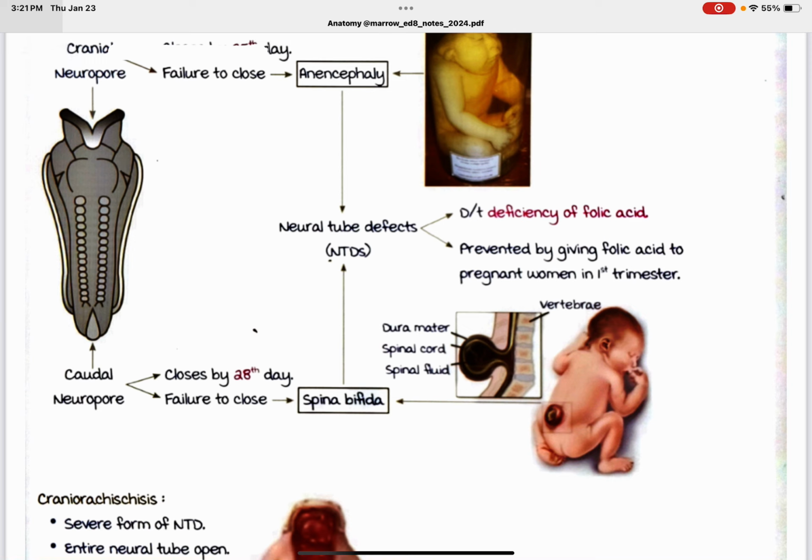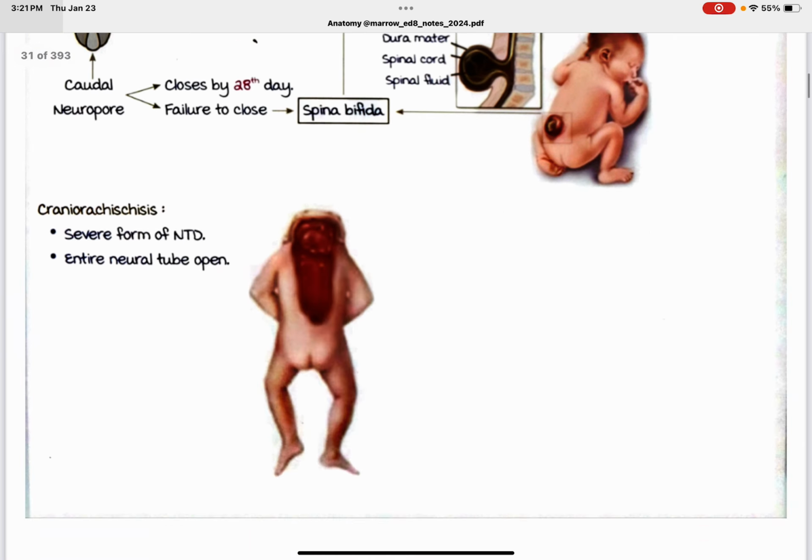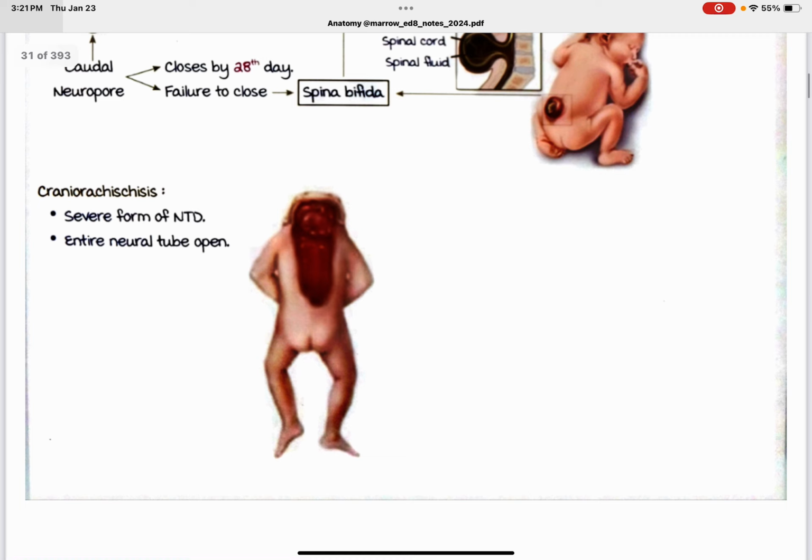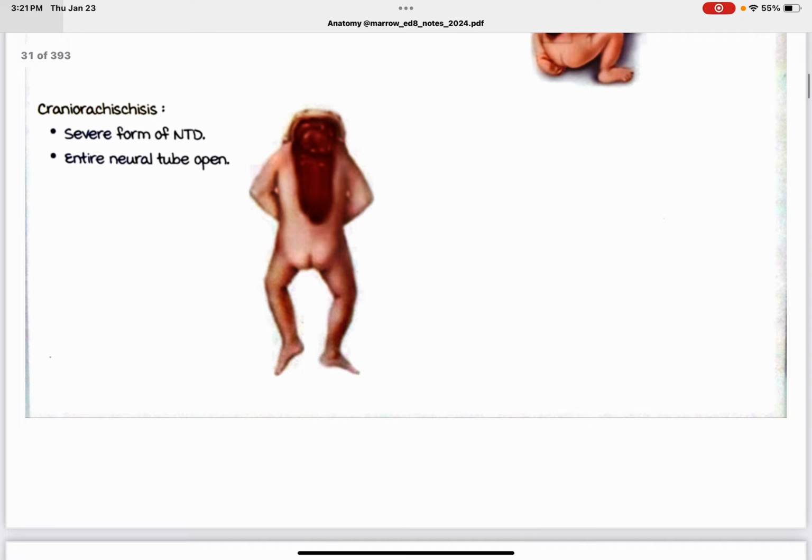Dura mater, spinal cord, spinal fluid, and vertebra. Craniorachischisis, a severe form of neural tube defect. The entire neural tube is open; that is craniorachischisis.